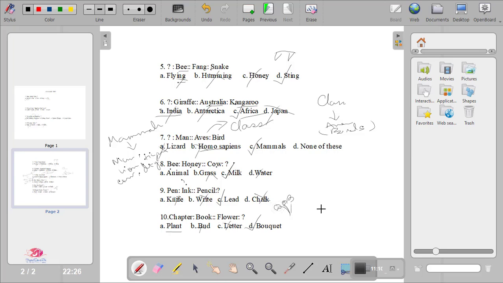Similarly, in one book we can have many chapters, like chapter 1, chapter 2, chapter 3, like this. So our correct answer is bouquet. So as you can see, this is very easy to solve.